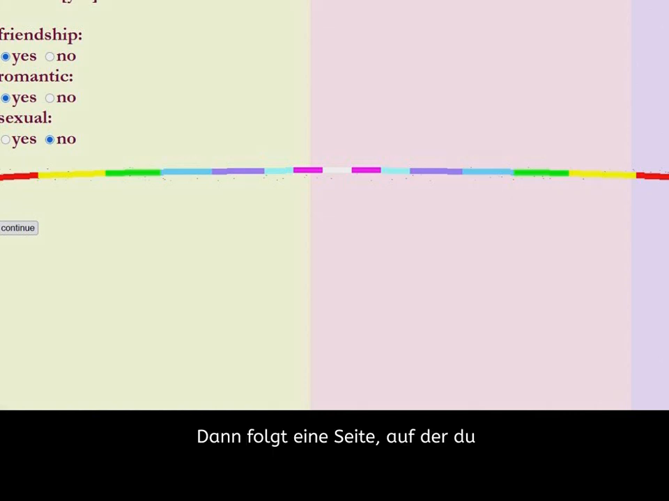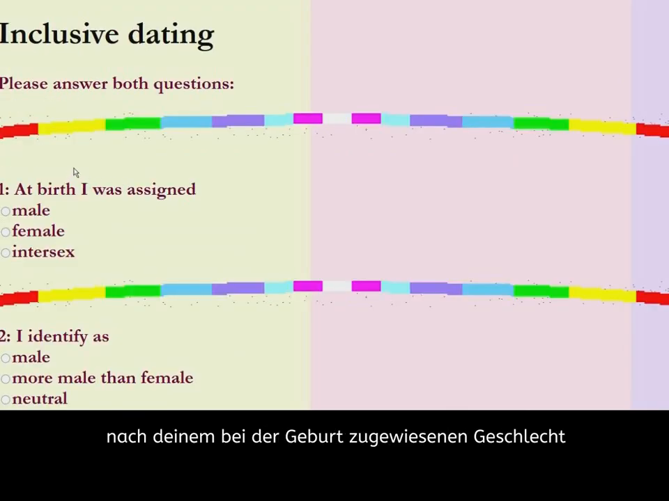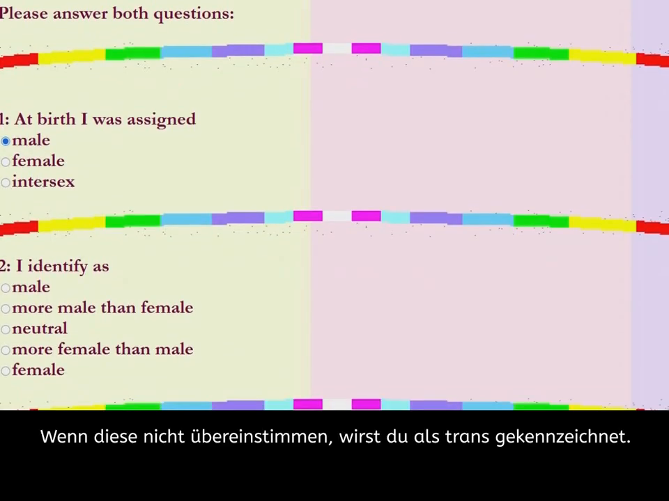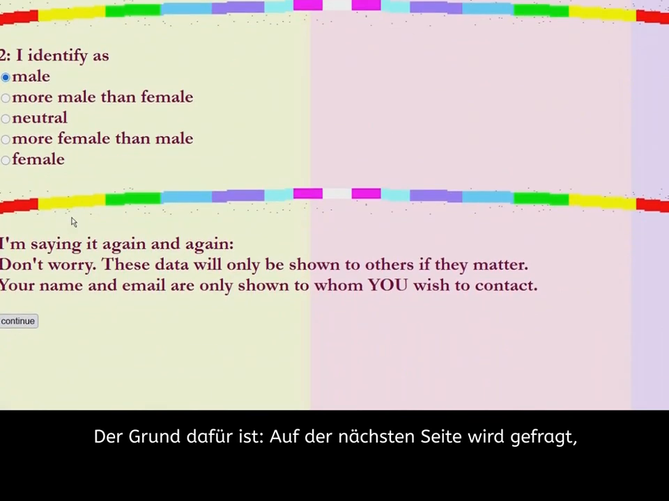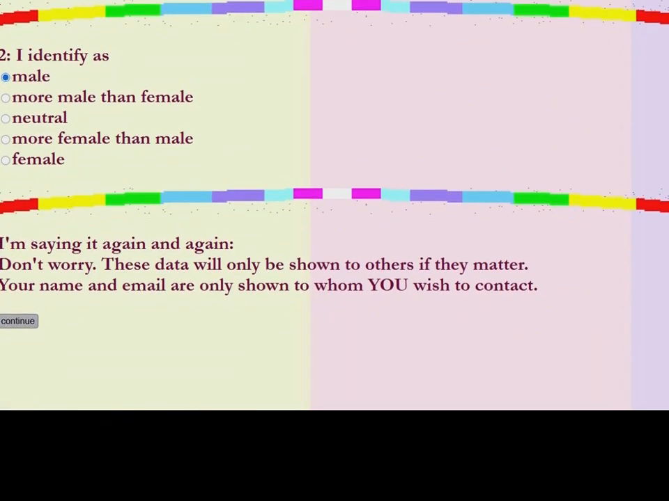profile. Then comes a page on which you are asked about your assigned gender at birth and how you identify. If these don't match, you're flagged as trans. The reason is, on the page that follows, there is a question about accepting a trans person as your date.